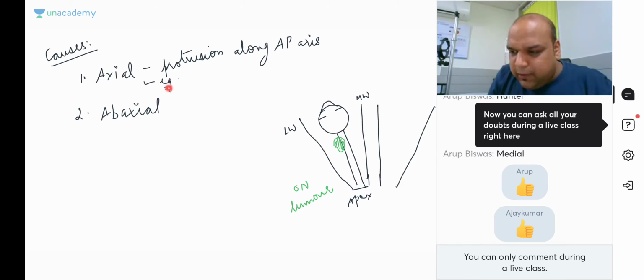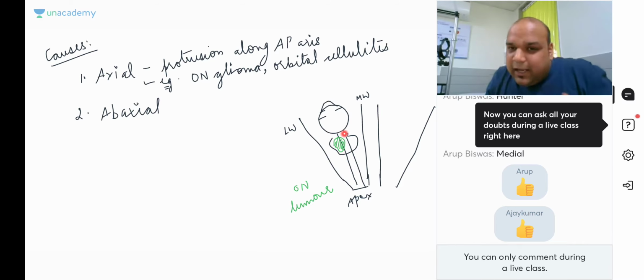Examples, if I want to give you, I will say optic nerve glioma. Or if I say, everybody, that you have a case of orbital cellulitis, inflammation will lead to swelling of all the contents of the orbit. All the contents of the orbit will again push the eyeball straight forward. Am I clear to everybody? Or let's say I say cavernous sinus thrombosis. Yes, this will also cause axial proptosis.